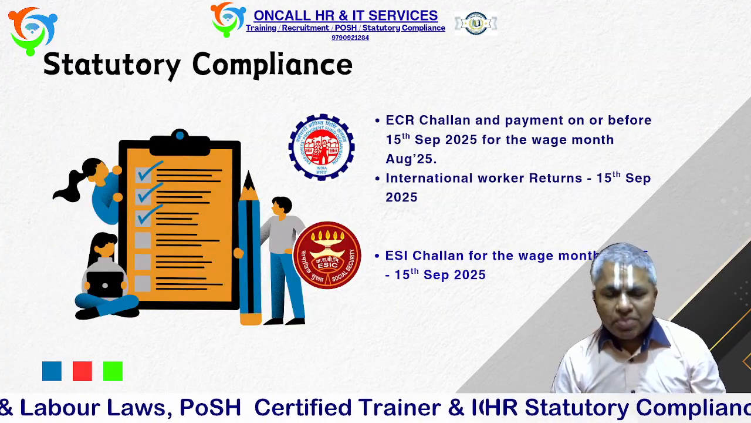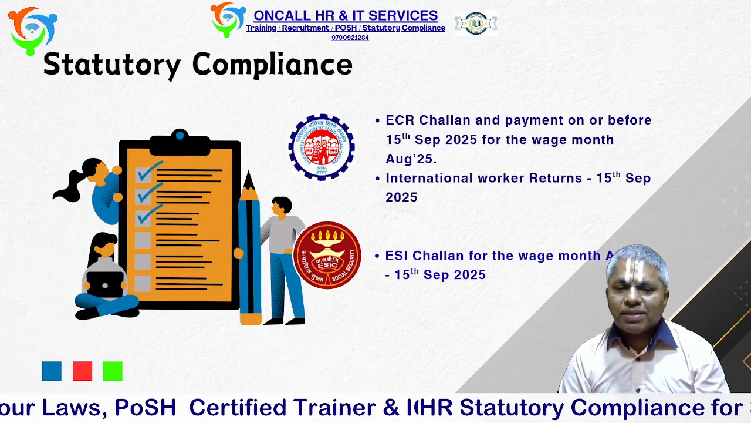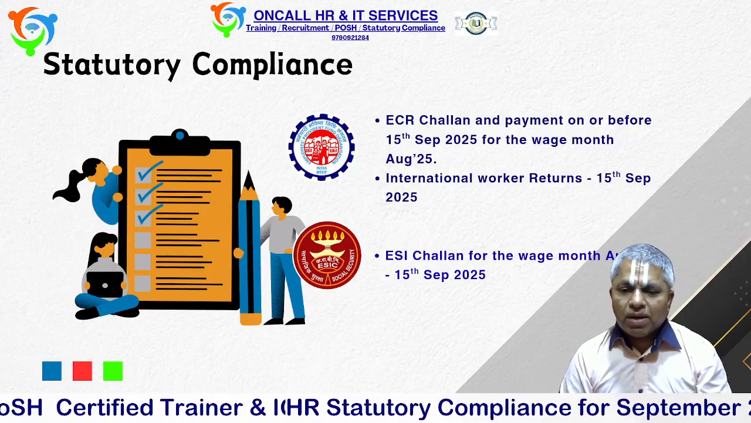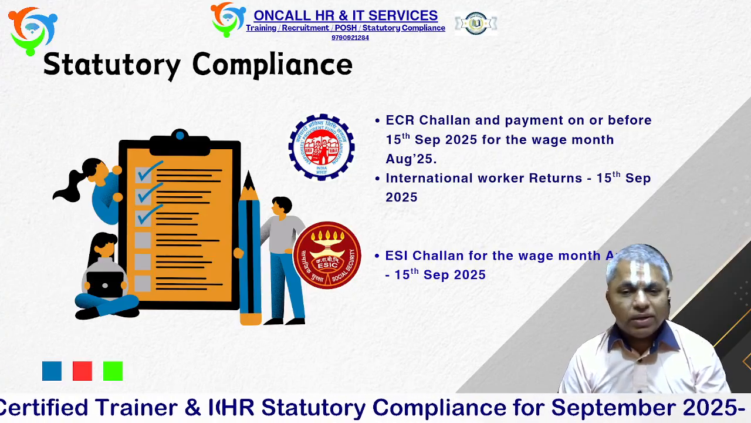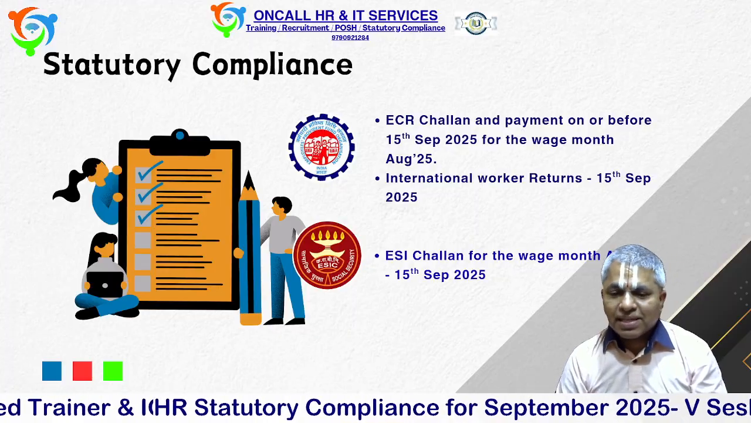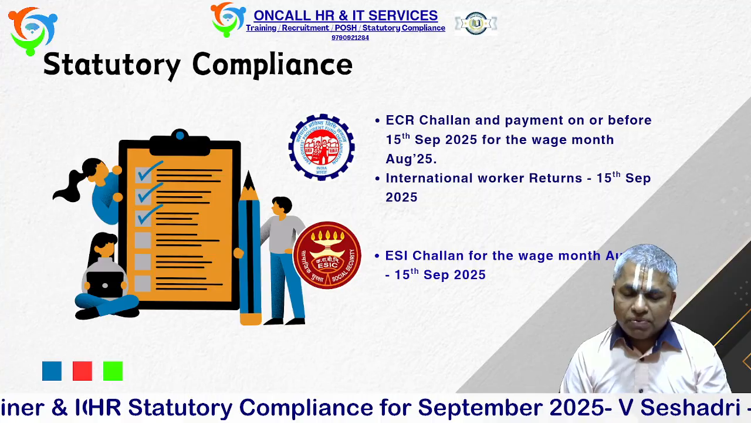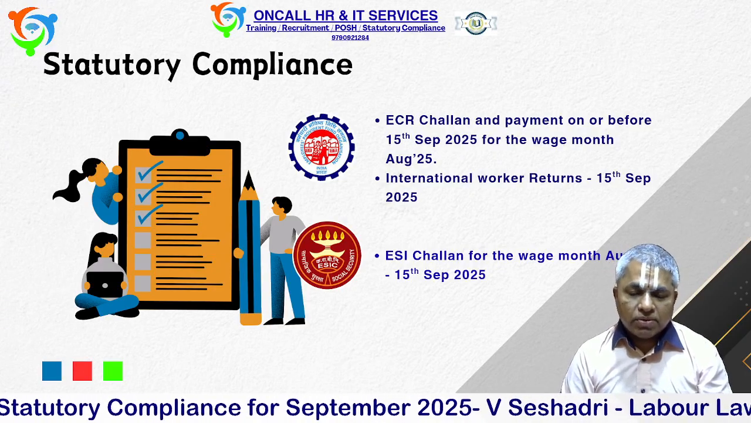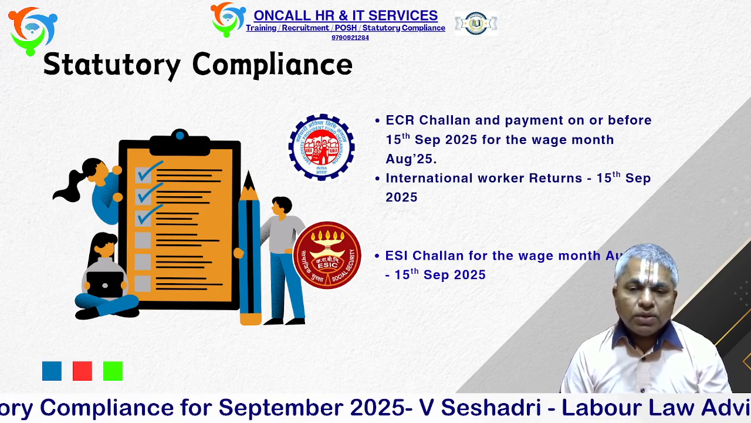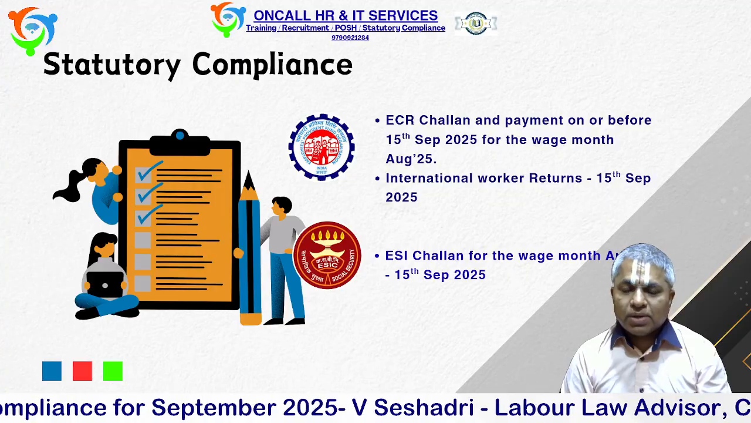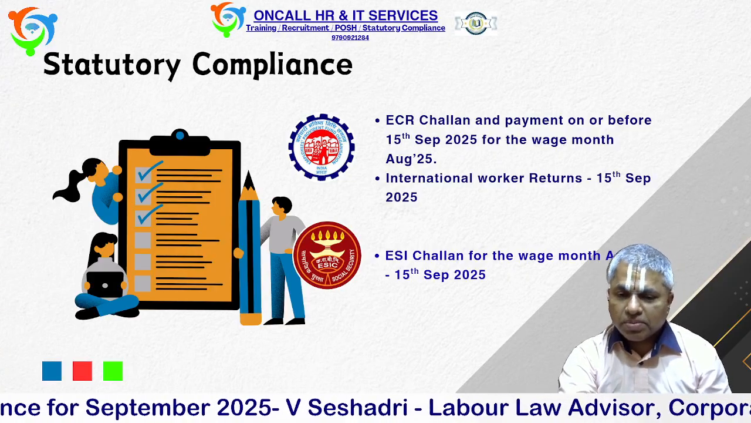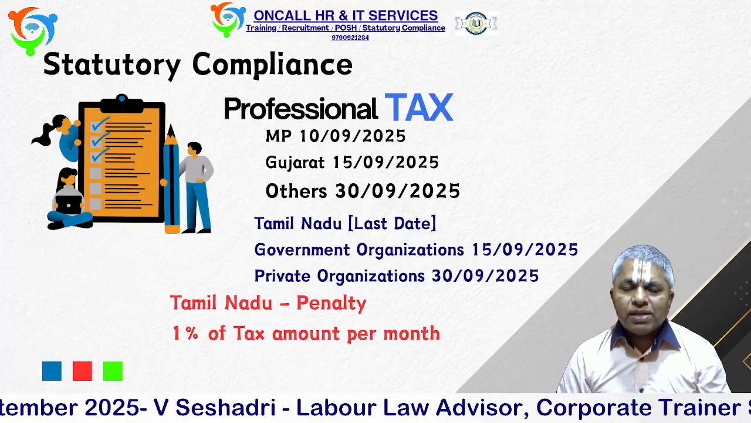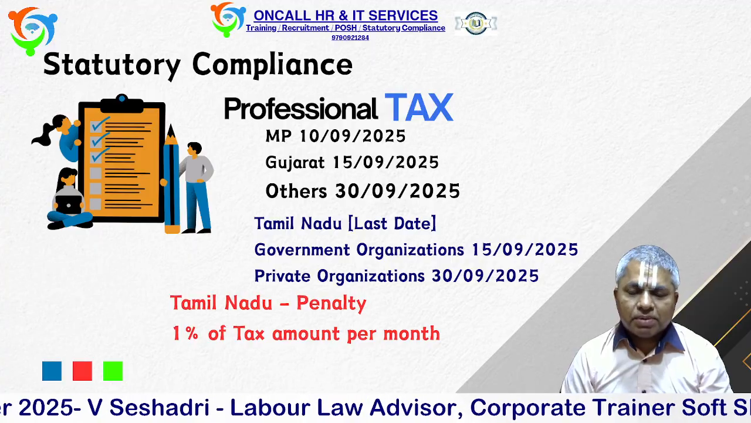This month's statutory compliance, as usual, is PF and ESI. For the month of August 2025, we need to comply on or before 15 September 2025 with the PF ECR challan as well as ESI. We need to prepare a challan for August 2025. In case any international workers are in your organization, you need to comply with the international workers return also on or before 15 September 2025.